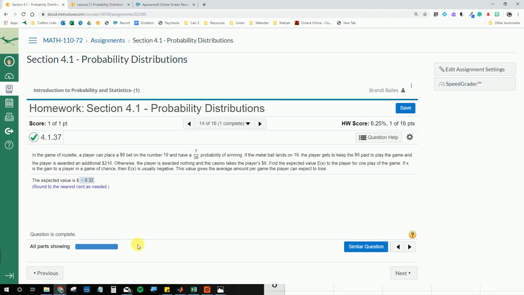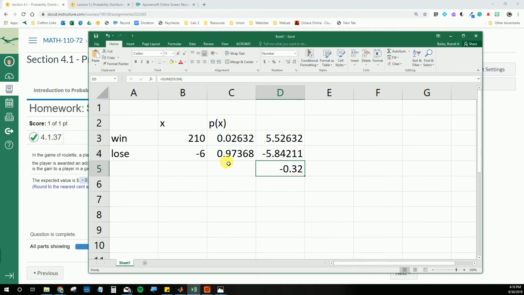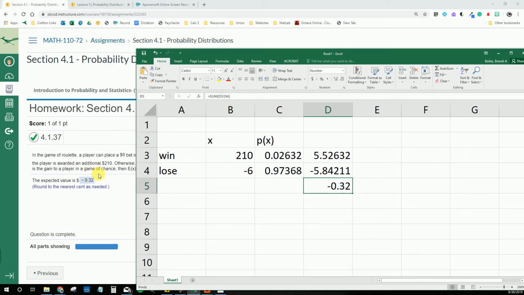So again, we've switched the semantics. It's no longer average or mean because now we're talking about what we expect to happen, because we're no longer talking about a data set, we're talking about probabilities. And this is the expected outcome from standing at this table and betting in the exact way that is laid out in the problem. I hope you find that helpful, and I hope this video managed to clarify the difference between a mean and an expected value.